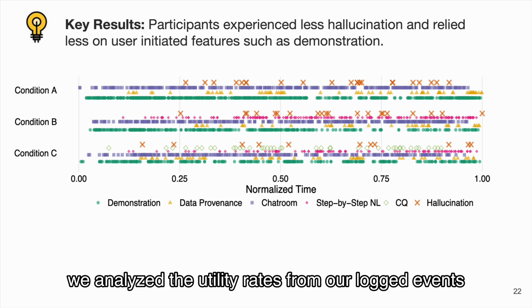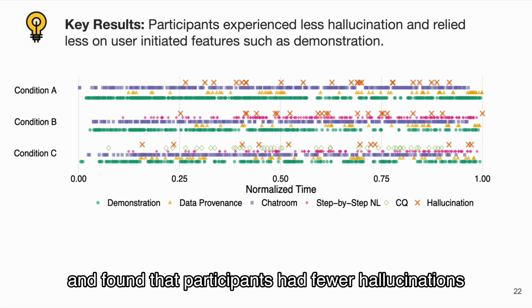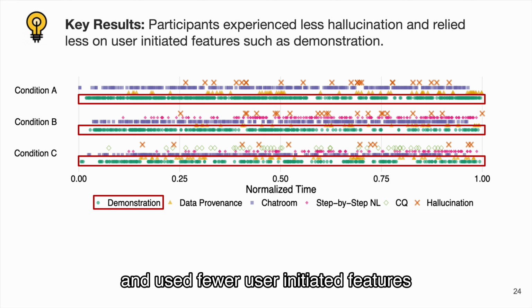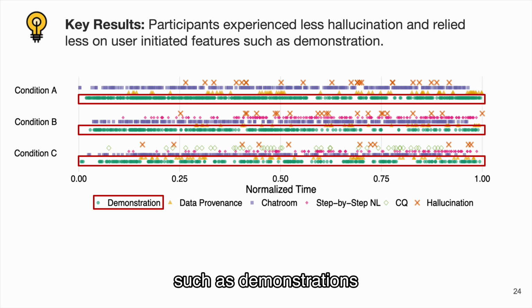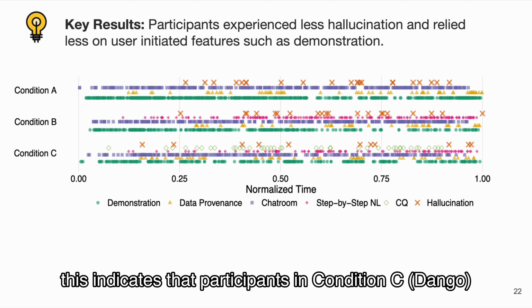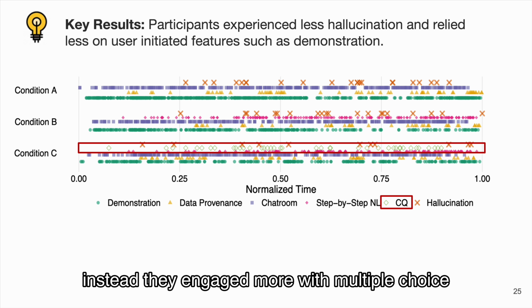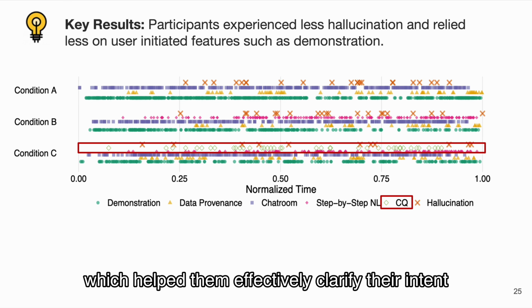We analyzed the utility rates from our logged events and found that participants had fewer hallucinations and used fewer user-initiated features, such as demonstrations. This indicates that participants in Condition C did not need to spend time on reprompting and demonstrations. Instead, they engaged more with multiple-choice clarification questions, which helped them effectively clarify their intent.